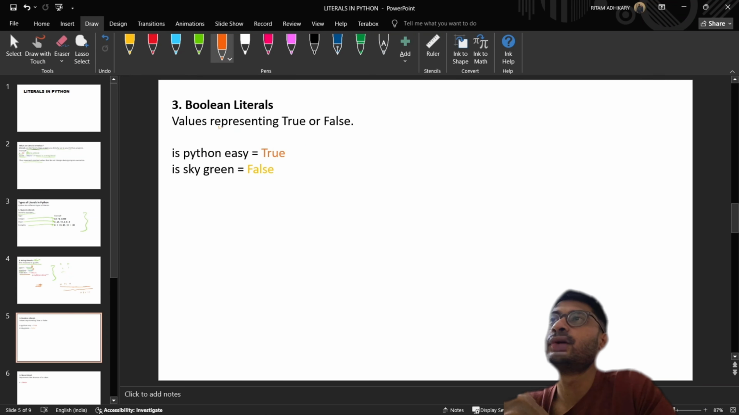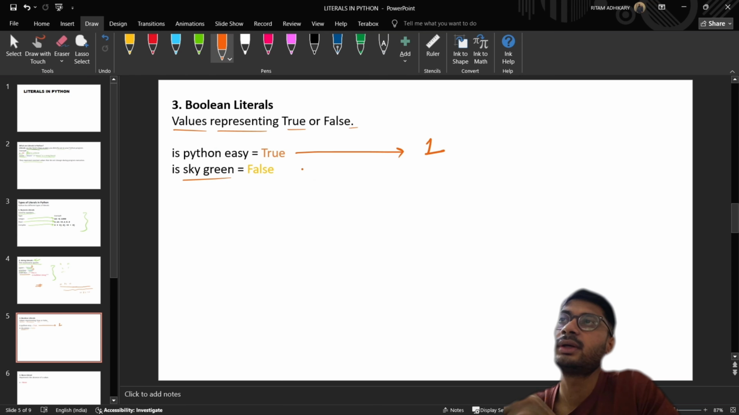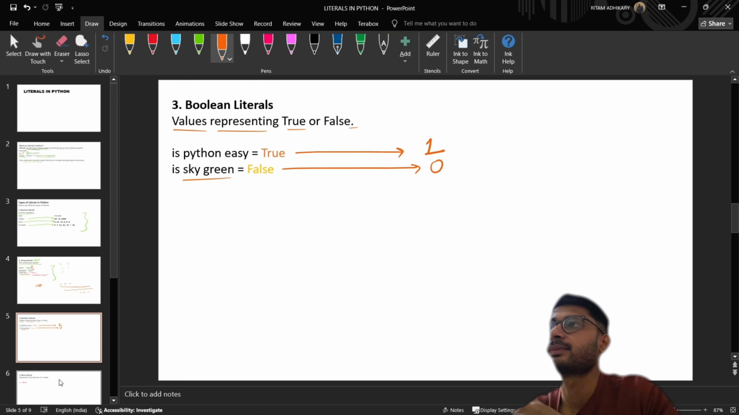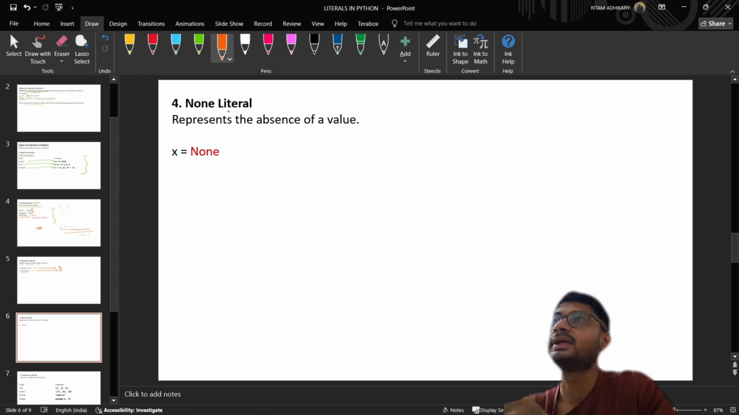Next is Boolean literals, values representing true or false. Is Python easy? Absolutely. Python is very easy. Is the sky green? False. The integer value for true is taken as 1 and the integer value for false is taken as 0. Then there is null literal, represents the absence of a value. So x = None, or null value.